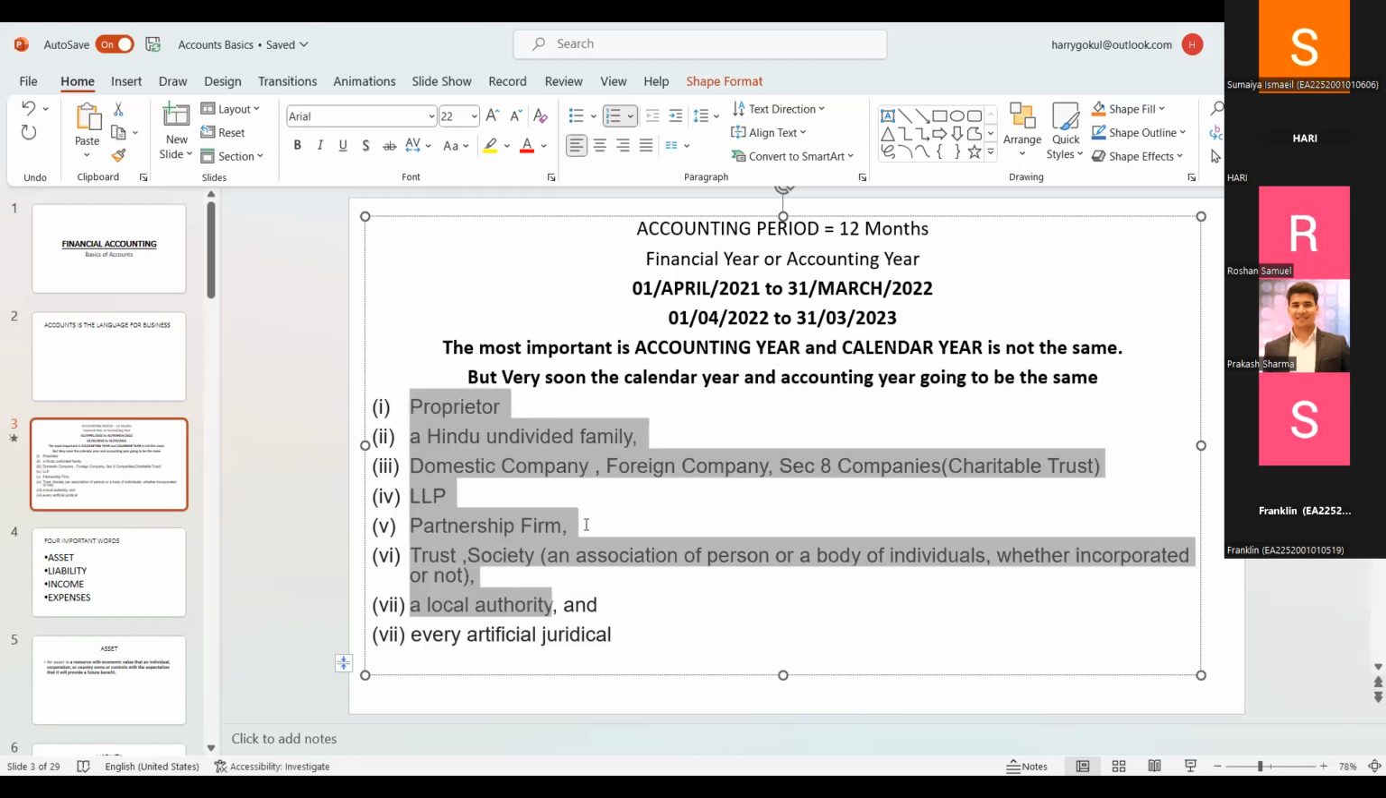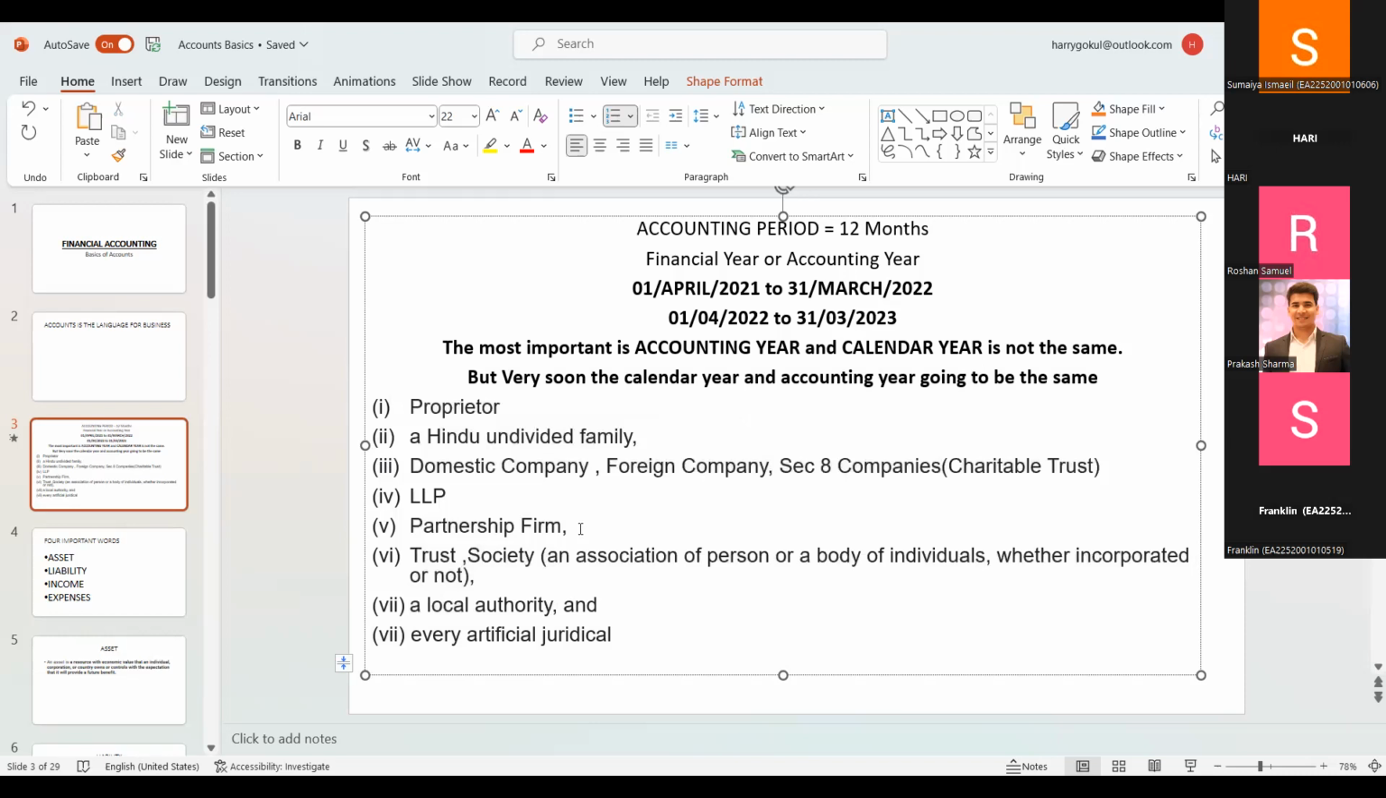And the partnership firms. If two random persons, Ram and Ravi, plan to start some sort of business, then they incorporate as a partnership firm. And there are some other types, like trusts and societies. They are also known as association of persons or body of individuals. Some may be incorporated and registered legally, or may not.